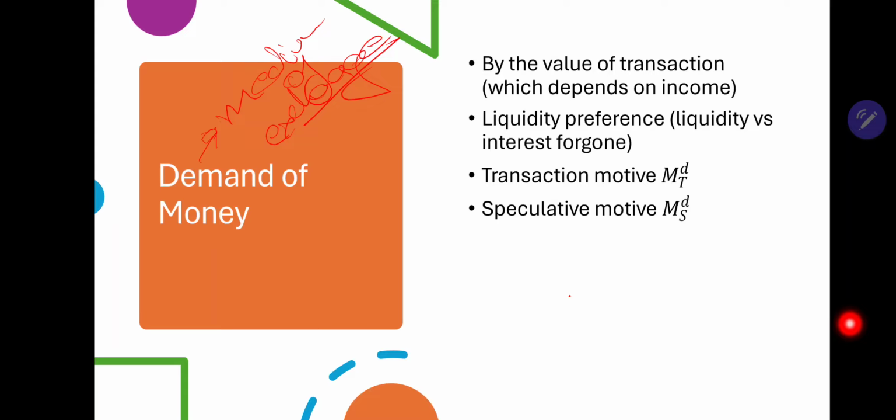So by common sense logic, we know that if there are more transactions happening in an economy, the demand for money will increase. Now, which kind of demand will it be? It will be demand for transaction motive, which is represented by MDT. The other source of demand arises from speculation, and hence is called speculative motive, which is represented by MDS, S for speculation.